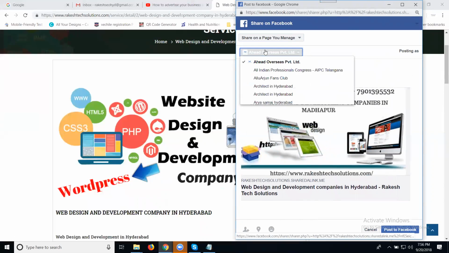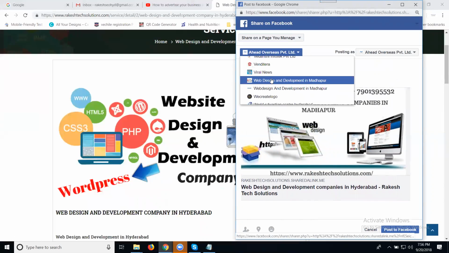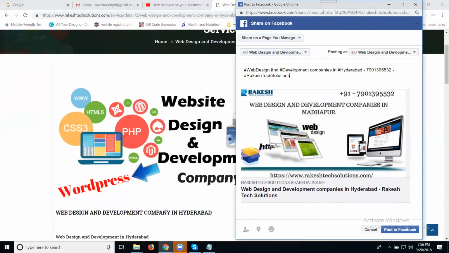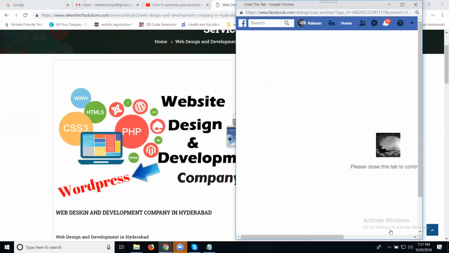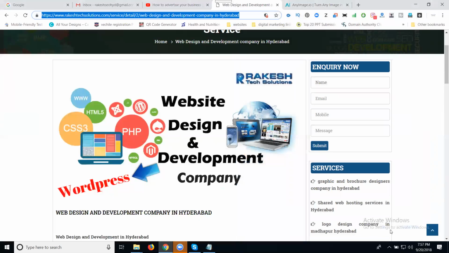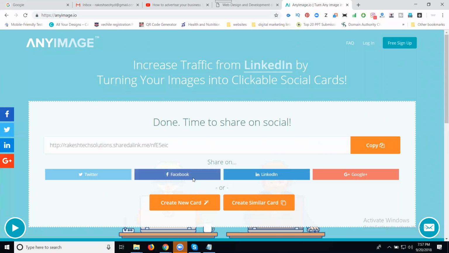The page you can select for posting on Facebook. On Facebook, you can promote to multiple groups, multiple pages, multiple friends, and multiple different private messages. Now click this option.